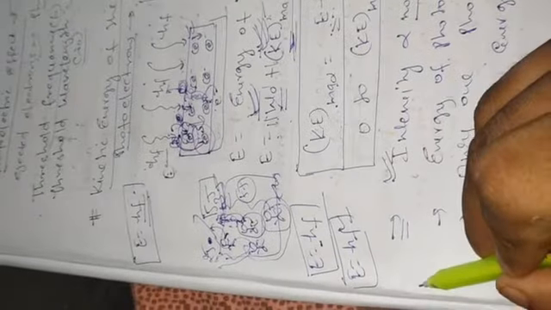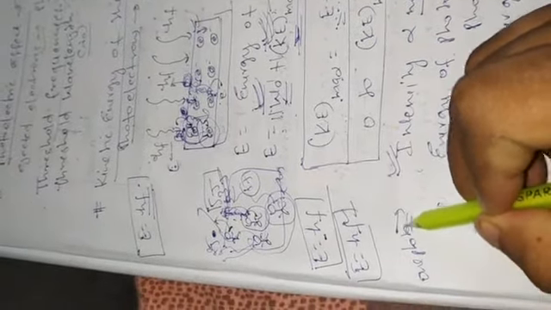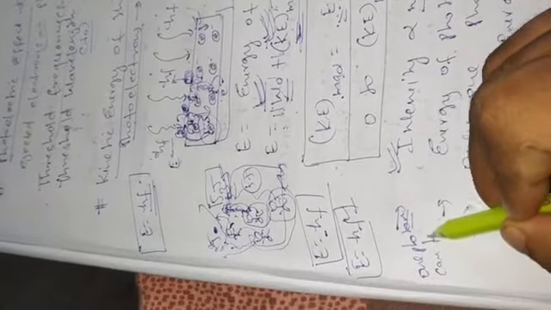And the third one is that only one photon can transfer its energy to one electron. There is one photon and one electron interaction. One photon can transfer its energy to only one electron.